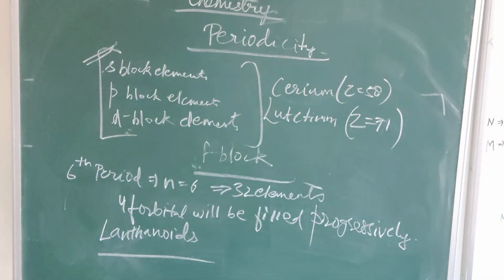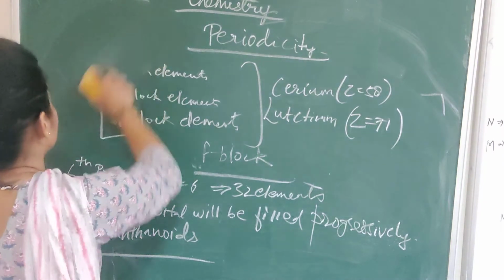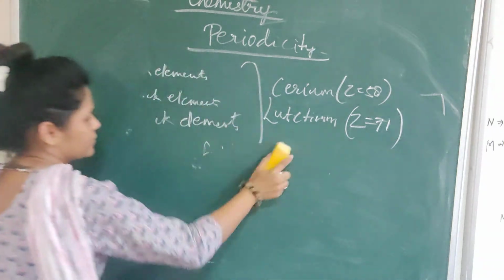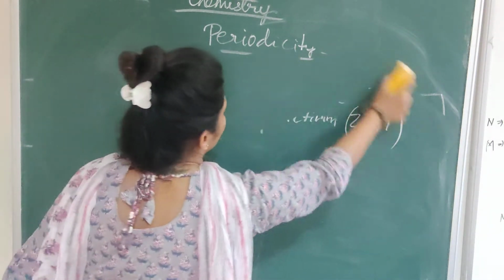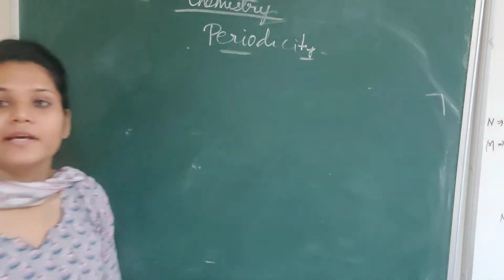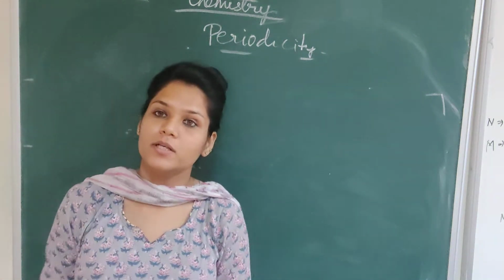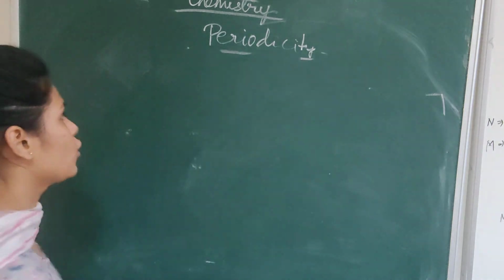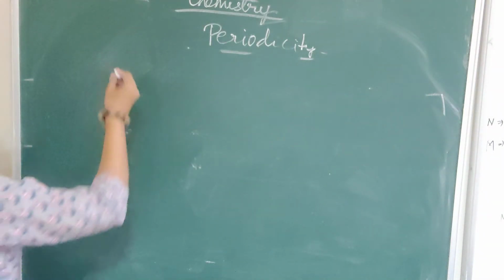You can note this down. These are lanthanoids. There is no need of learning the names of the lanthanoid series right now because it is not of much importance right now. Only SP block and D block names are important for you right now.